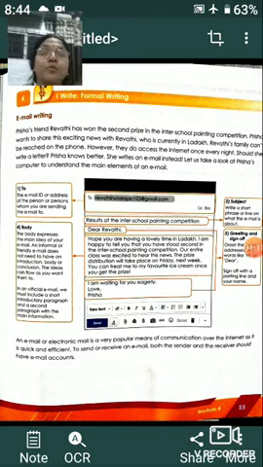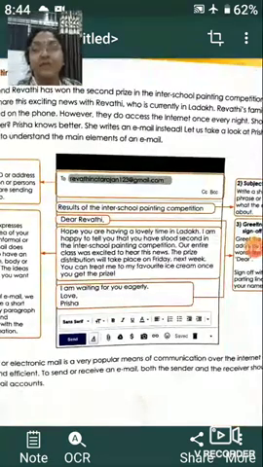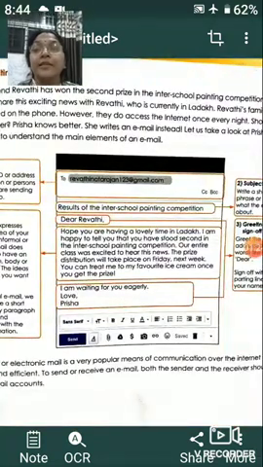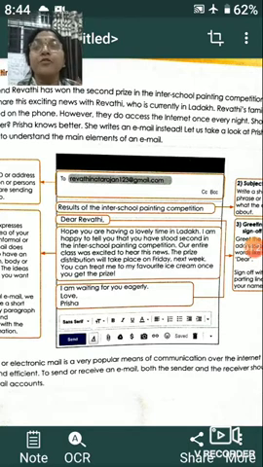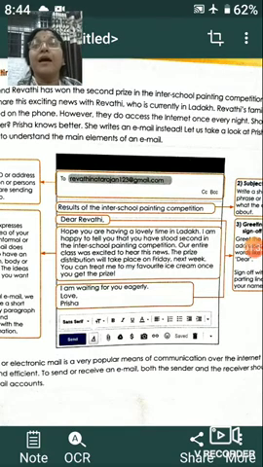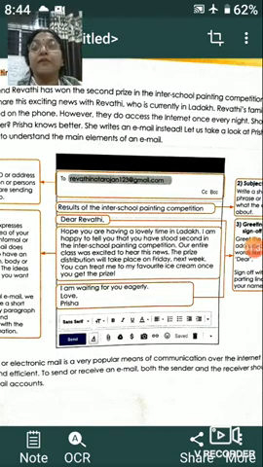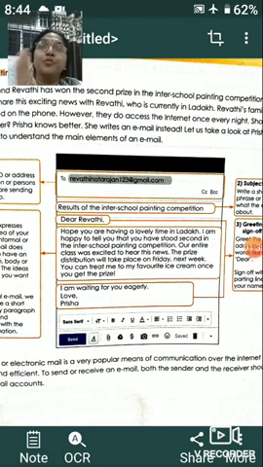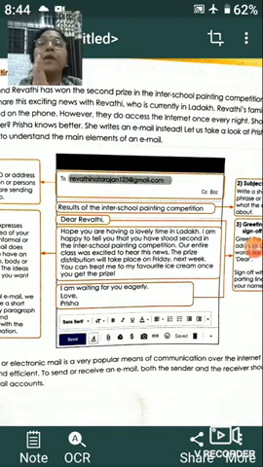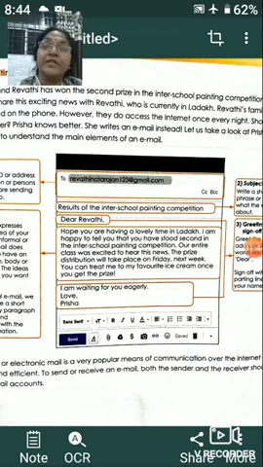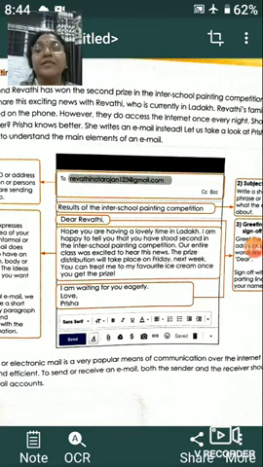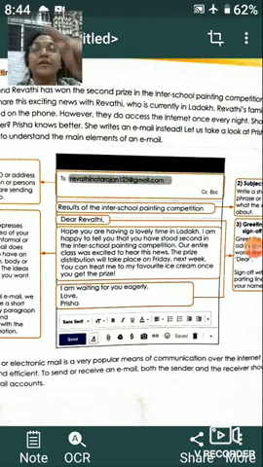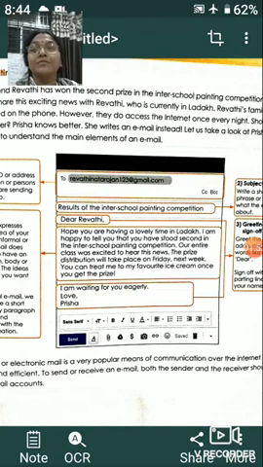Okay, so in your book you must have seen that there is a format given there, and you can see that it is all written together in a box. So whenever you are writing a message or a notice or an email, even a letter, we have to write everything in the box, and everything has to be written on the left hand side of the page, at the extreme corner of the left side. Now in your book it is written on the very top, you can see it is written To, and then BCC and CC are written at the right hand side. Okay, so somewhere this format which is given in your book is not very proper.